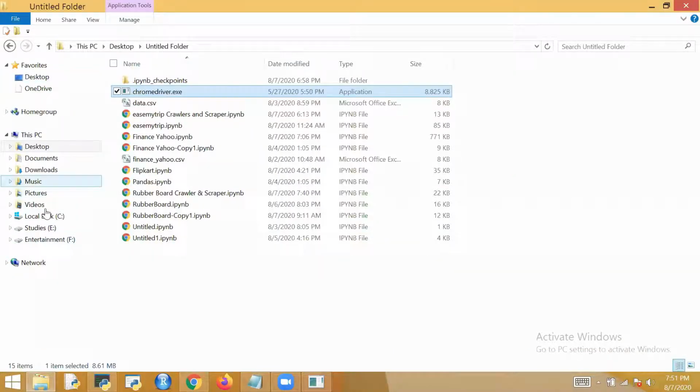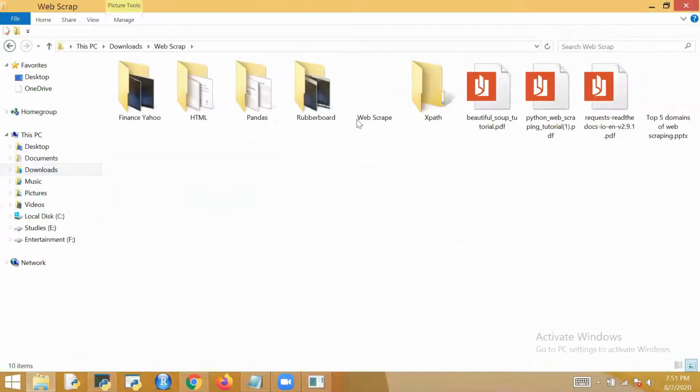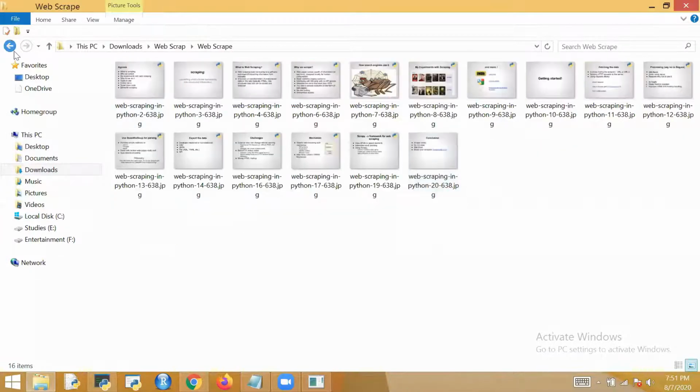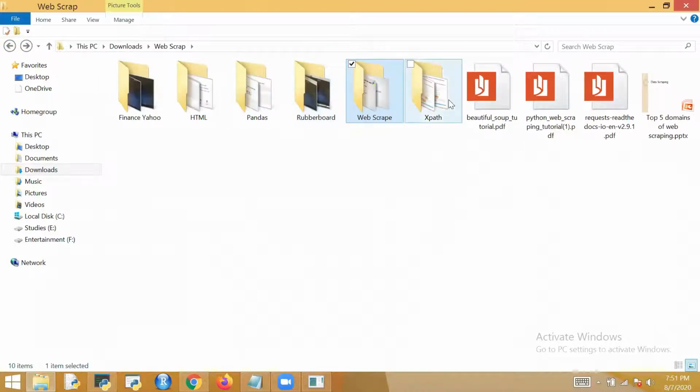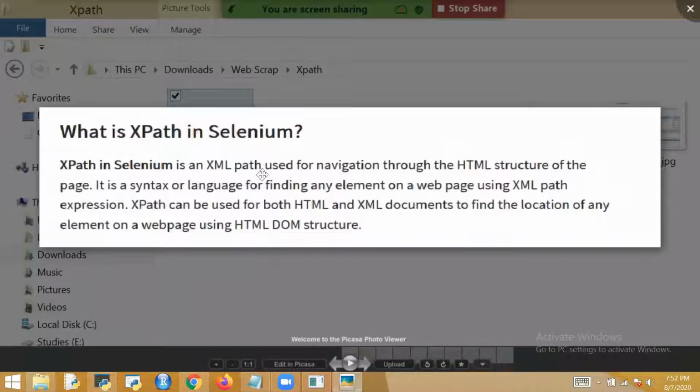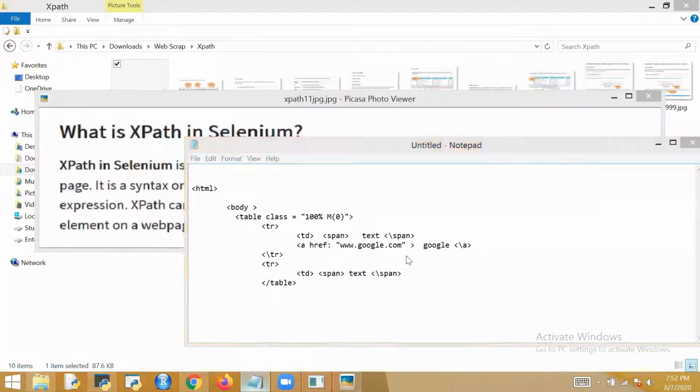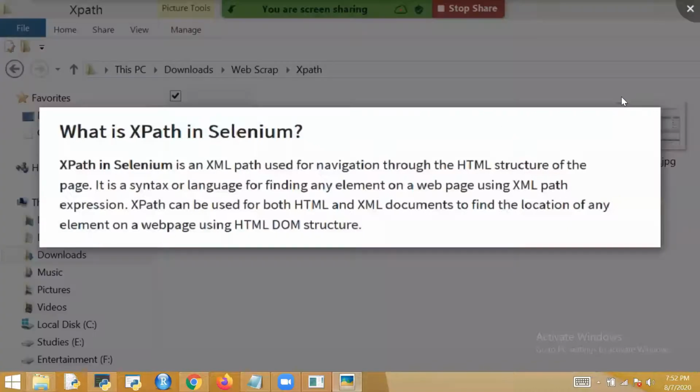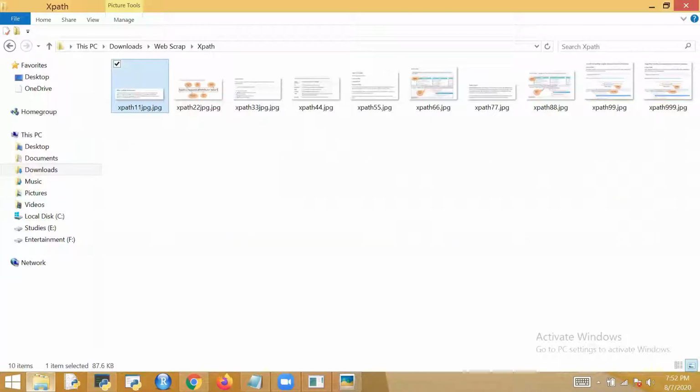For finding any element in our web page, we use XPath. Now what is XPath? XPath in Selenium is an XML path used for navigation through the HTML structure of the page. It means I need to define that path, like how you find any photos in your system.